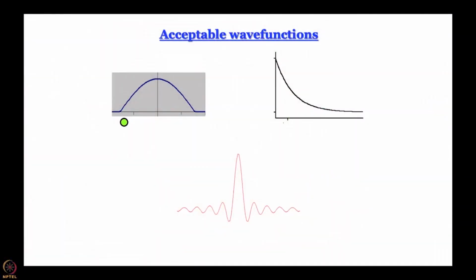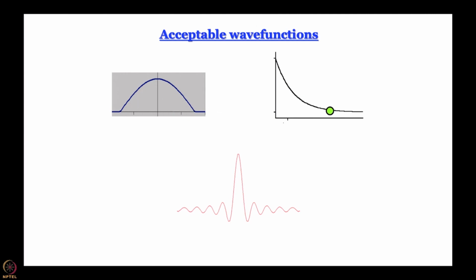These are some examples of acceptable wave functions. Let us look at the first one. It becomes 0 at long distances on both sides. So, here you have something you can always integrate and get 1 by multiplying it by the appropriate constant. You can ensure that the area under this curve is 1.